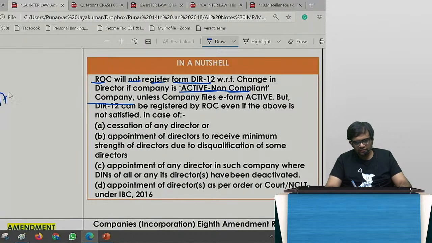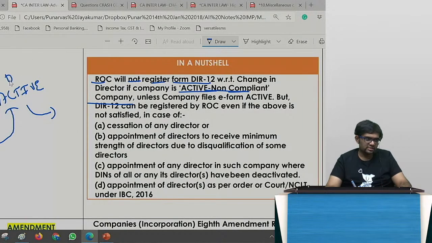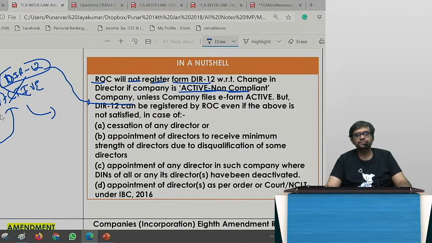So if you have not filed the ACTIVE form and a new director is coming in, old director is going out, whenever a new director is coming in, the company has to file something called DIR 12. So this DIR 12, even if they are filing, it will not be accepted if it is active non-compliant. Got it?